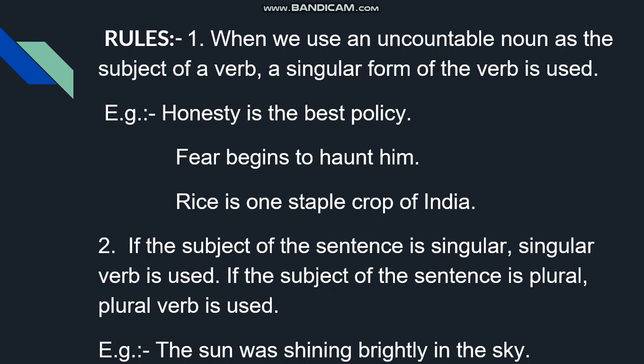Number 2, if the subject of the sentence is singular, singular verb is used. If the subject of the sentence is plural, plural verb is used. The sun was shining brightly in the sky. The sun is singular, was is the singular helping verb, agreeing with the sun. Was shining is past continuous.